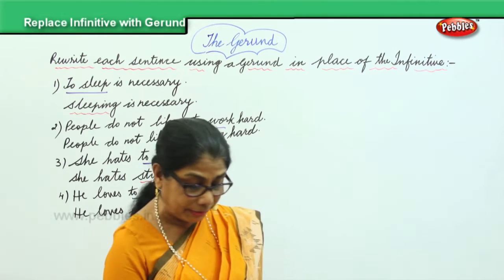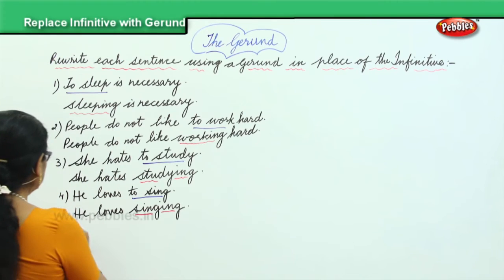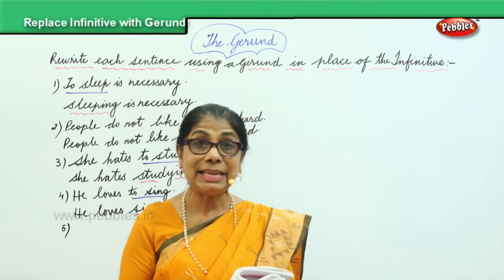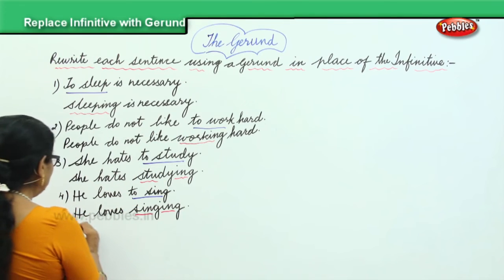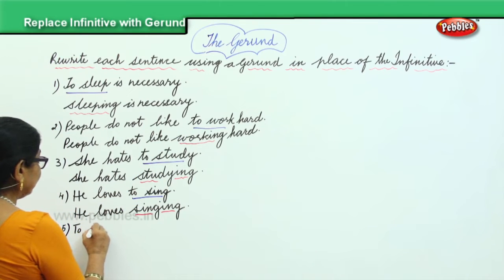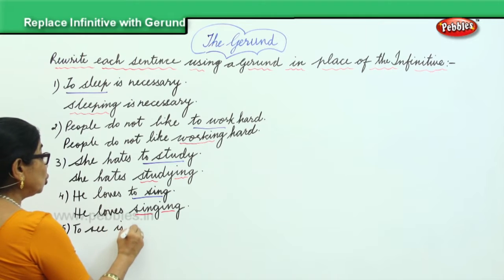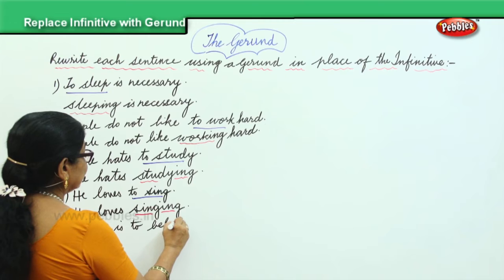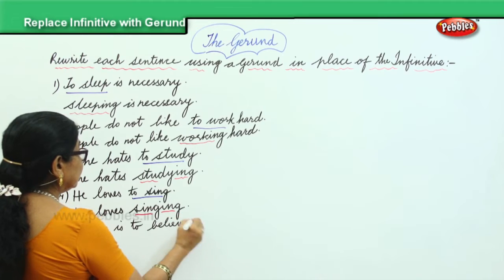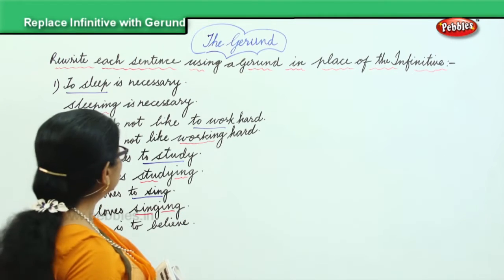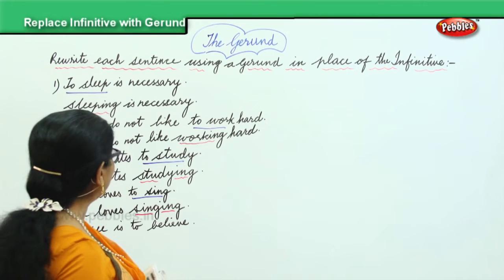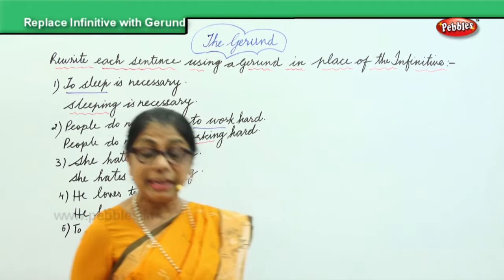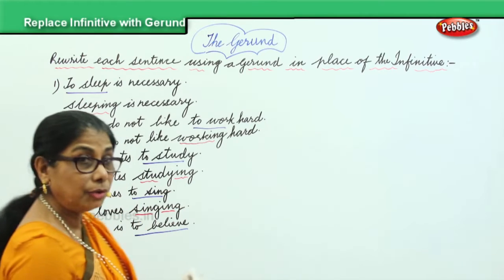Another sentence I have here, the fifth one, is, to see is to believe. To see is to believe. So to see and to believe are infinitives, and we're going to change them into gerunds.